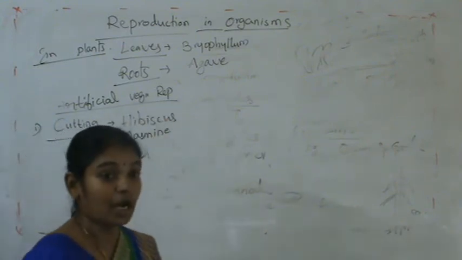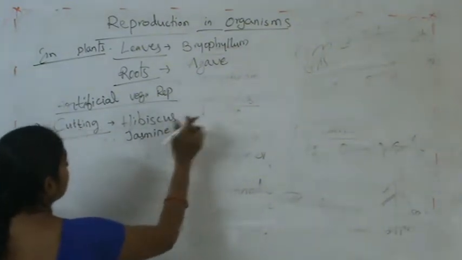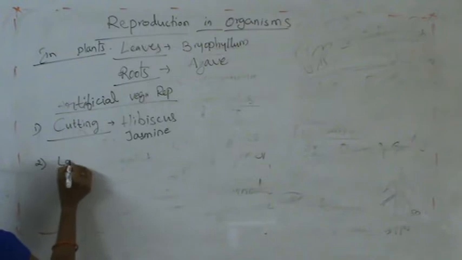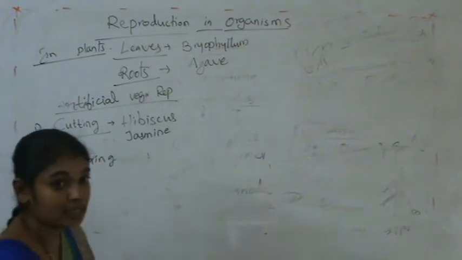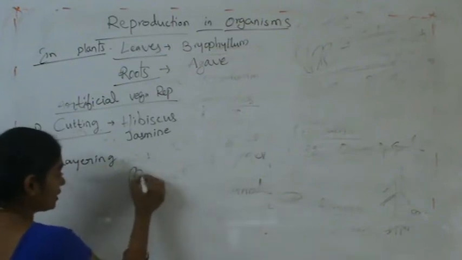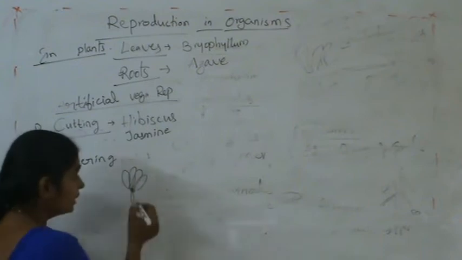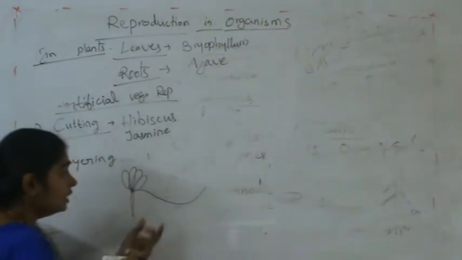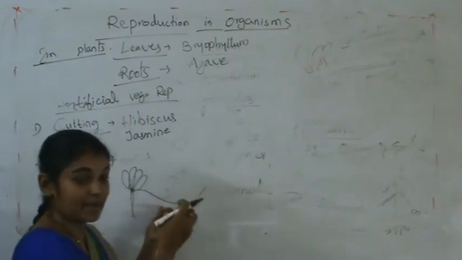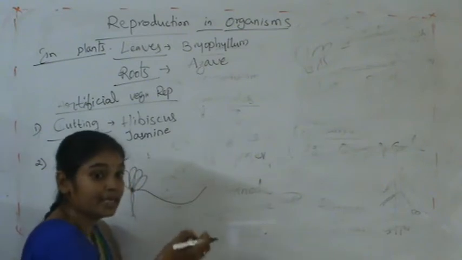Another method is layering. See, first the plant is present here, and from this the branches will arise like this. After reaching some length, a branch will be incorporated into the soil.